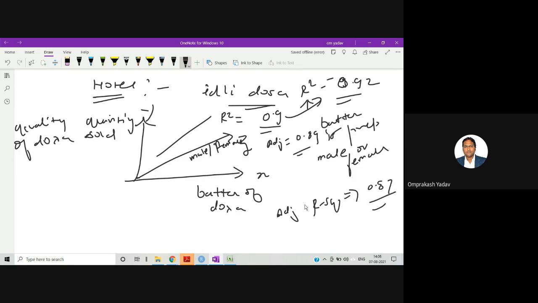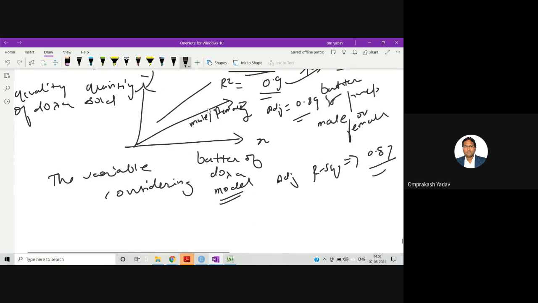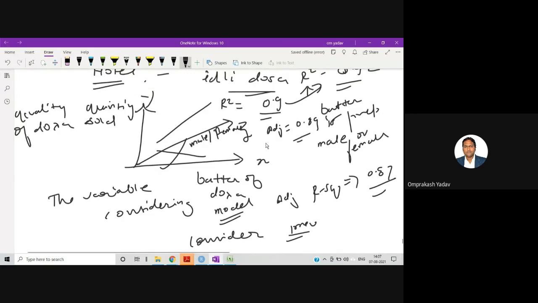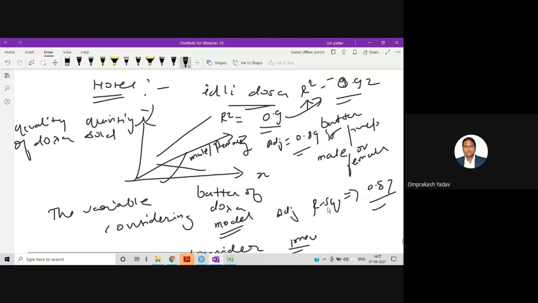0.87. So by this, you can realize that the variable you are adding, the one more variable you are considering, is not going to add anything extra to your model. So the previous model was much better than this particular model. Unnecessarily you are considering one more extra variable, so you can reject this model and consider the previous model, because there your adjusted R square value was high, and after adding this variable, you got an adjusted R square value even less than the previous model. So you can reject that model.